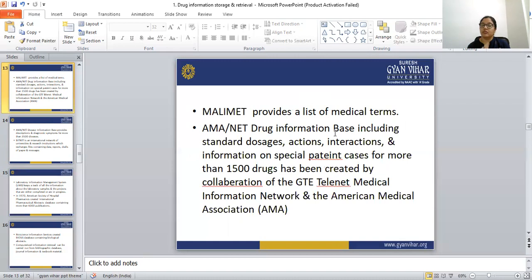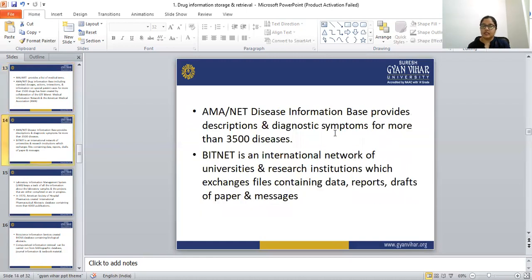Okay, we can find more than 1,500 drugs. So these two are different databases.